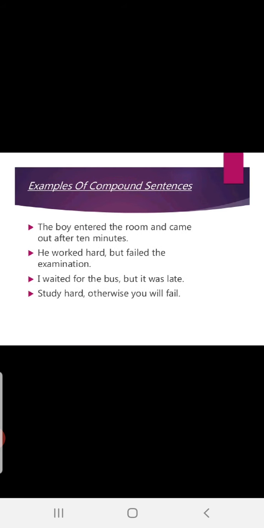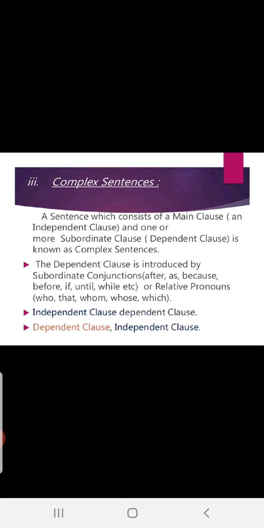Now, in the next continuation slides, you will be learning complex sentences, the most important parts of sentences. Complex sentences. A sentence which consists of a main clause, an independent clause, and one or more subordinate clauses, dependent clauses, is known as a complex sentence.